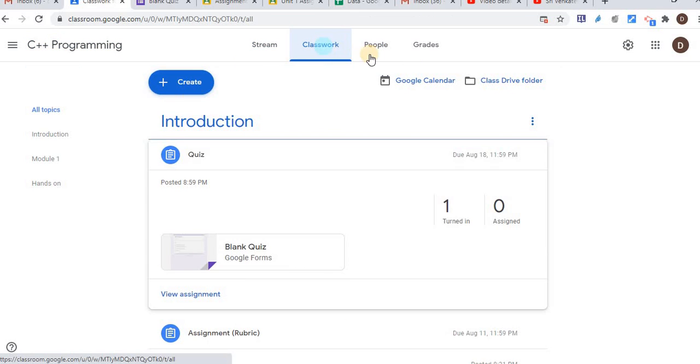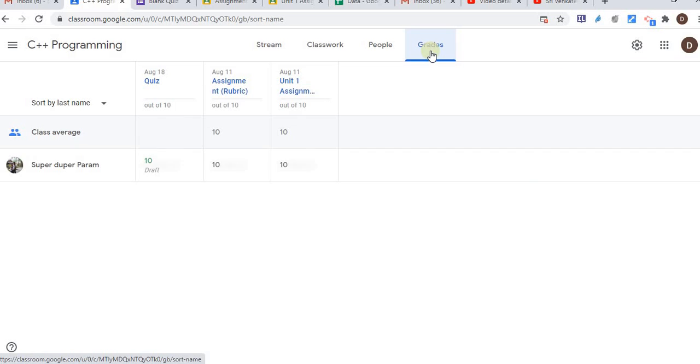Now we see classwork, stream. Let's say grade. So I said that grade is automatically generated. Here you can see one student. I have created two assignments. One is rubric, one is without rubric, one is quiz, and here all the grades are here. One is showing draft. I have not turned it in, not returned it to the student, so that's why it's showing me draft. I have not returned to the student. This one is still in draft condition. So overall all the grades will appear here.